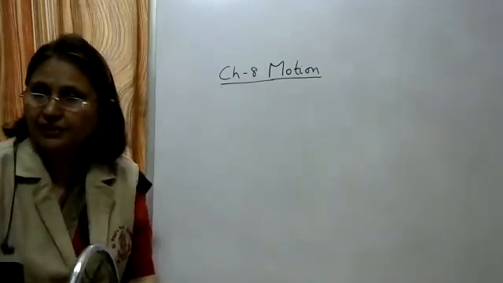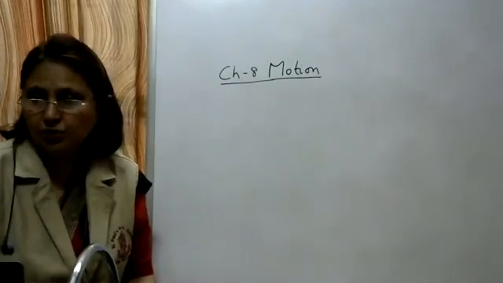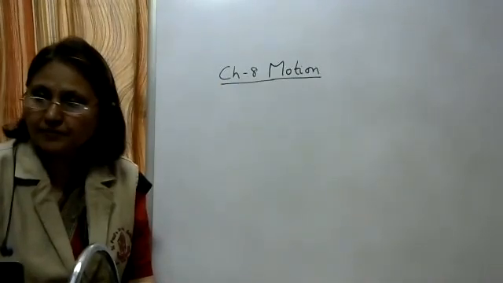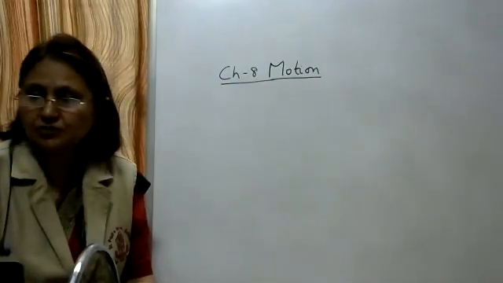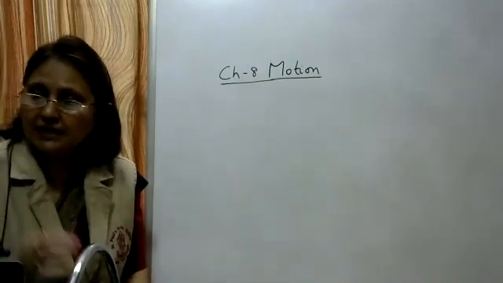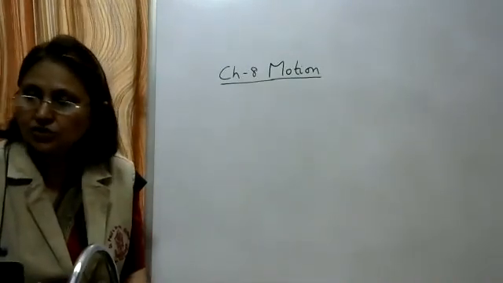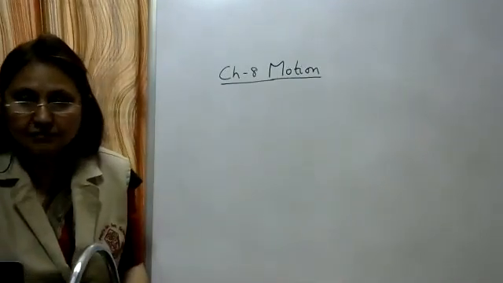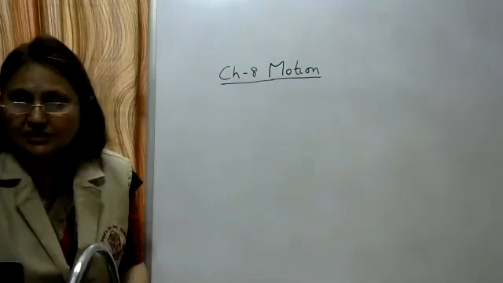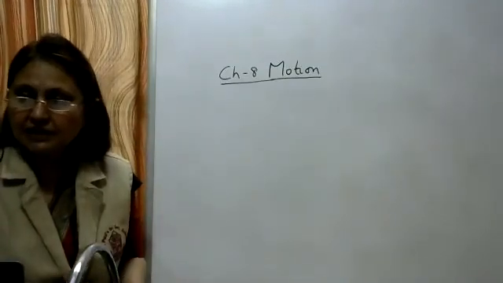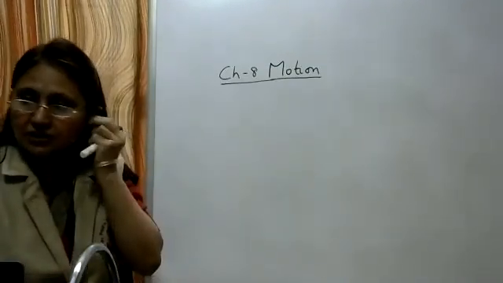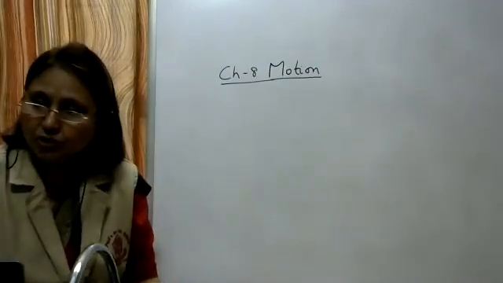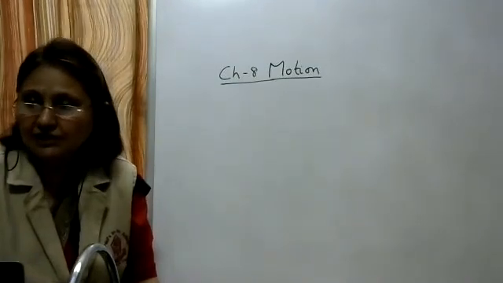In this chapter, we have studied about rest and motion. Any object is said to be at rest if it does not change its position with time. Then we say that this object is at rest. And if its position changes with time, we say that the object is in motion. So rest means its position is not changing with time. Motion means its position is changing with time.